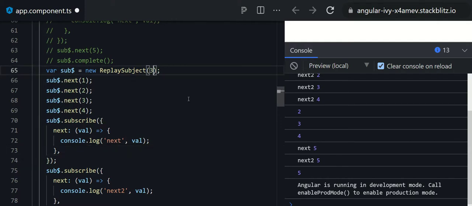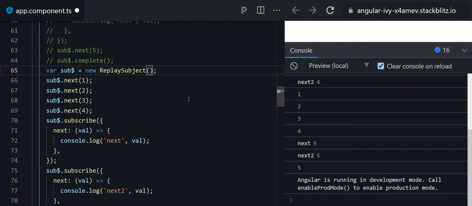If you want the last 2 old data, then you have to write 2 here, and all of its subscribers will get the last 2 old data. So now you can see the 3.